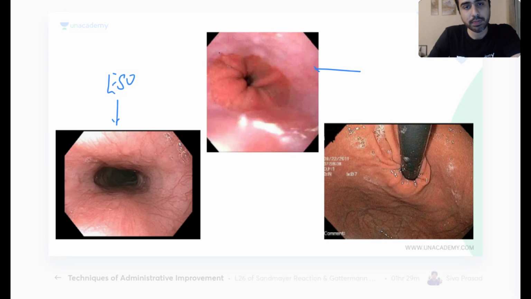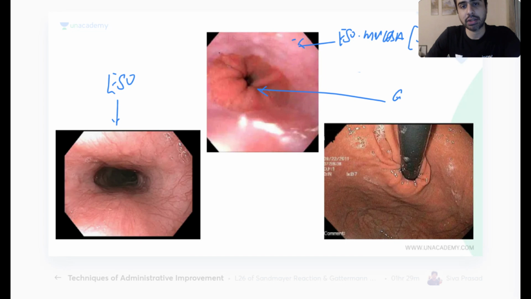What is this? What do you see in this image? Anybody? Any idea? What is seen in this? LES, parrot, GEJ. So what you see here, please be very clear. The light area that you see, this is esophageal mucosa. What is the esophageal mucosa made up of? It is squamous epithelium. No, not columnar. This is squamous epithelium.